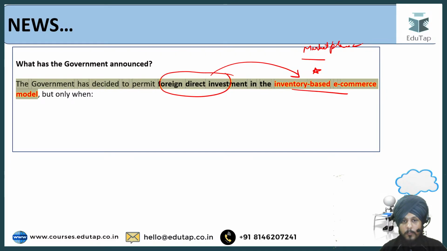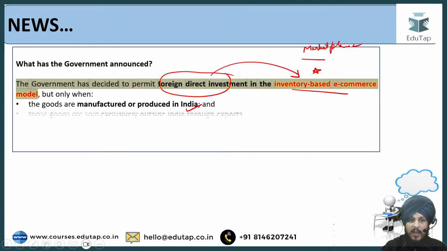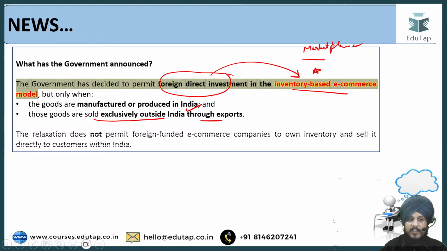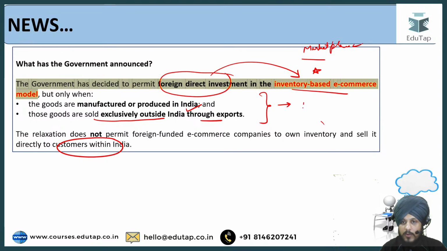So the government has decided to permit FDI in the inventory based e-commerce model, but only when the goods are manufactured or produced in India, and those goods are sold exclusively outside India through exports, right? So that is the thing. This relaxation does not permit foreign funded e-commerce companies to own inventory and sell it directly to consumers within India. If you see this provision, you can clearly see that the change has been brought in order to increase the export competitiveness of India. We will understand the other impacts also, but this is the primary impact.